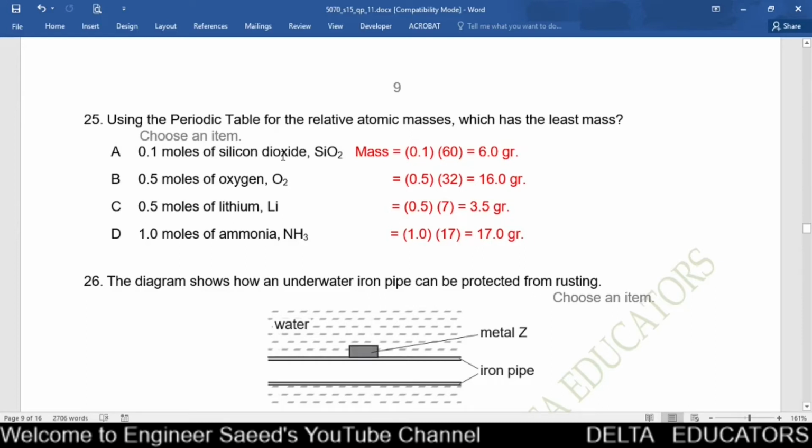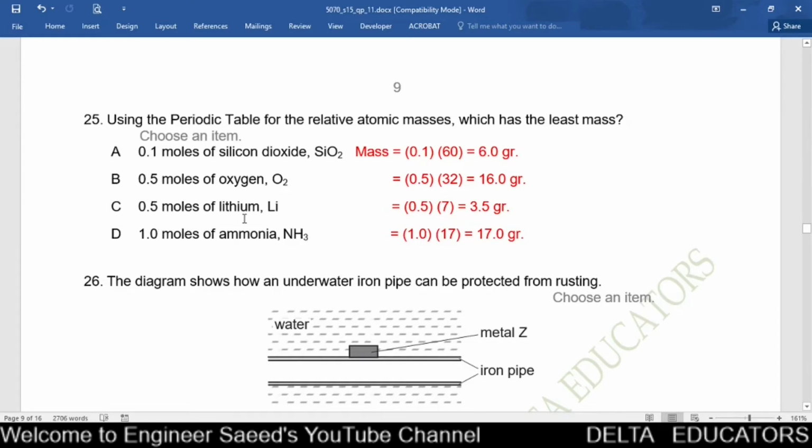For 1 oxygen it is 16. 16 multiplied by 2, 32. 32 plus 28, it will be 60. So the molecular mass of silicon dioxide is 60. It is multiplied by 0.1, that is the number of moles. We get 6 gram. Now mass of 0.5 moles of oxygen will be equal to 0.5 multiplied by the molecular mass of oxygen, that is 32, and we will get 16.